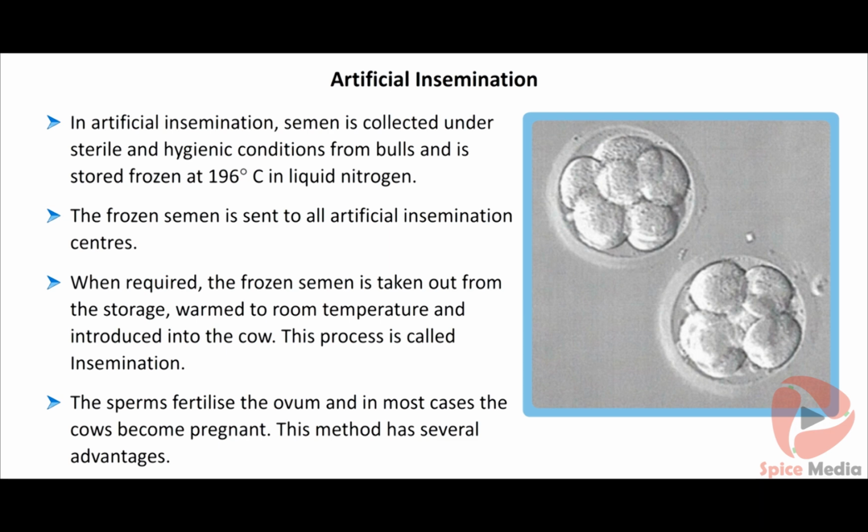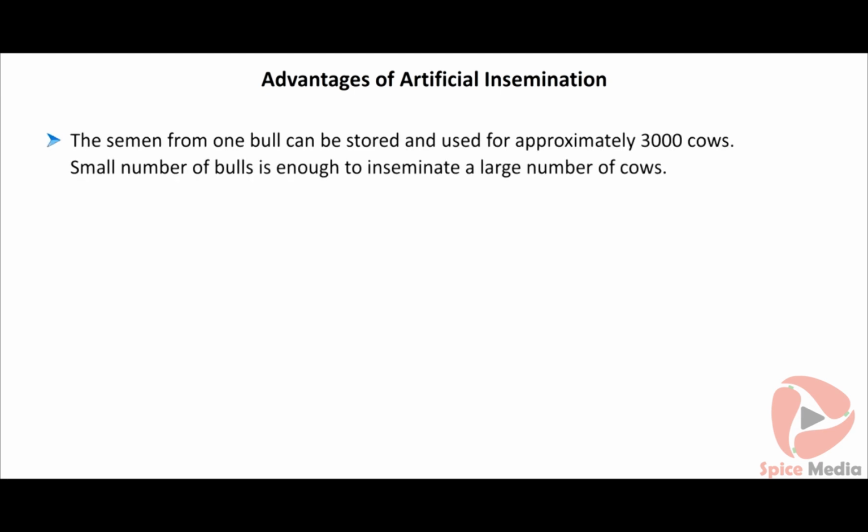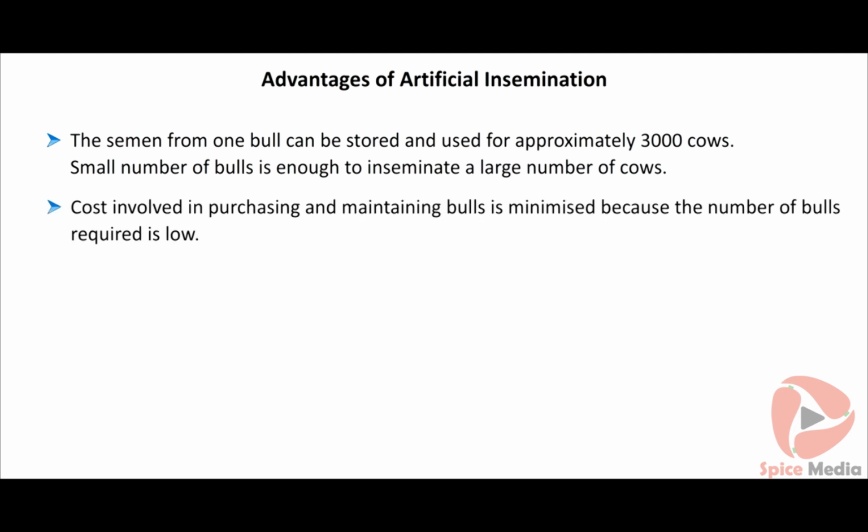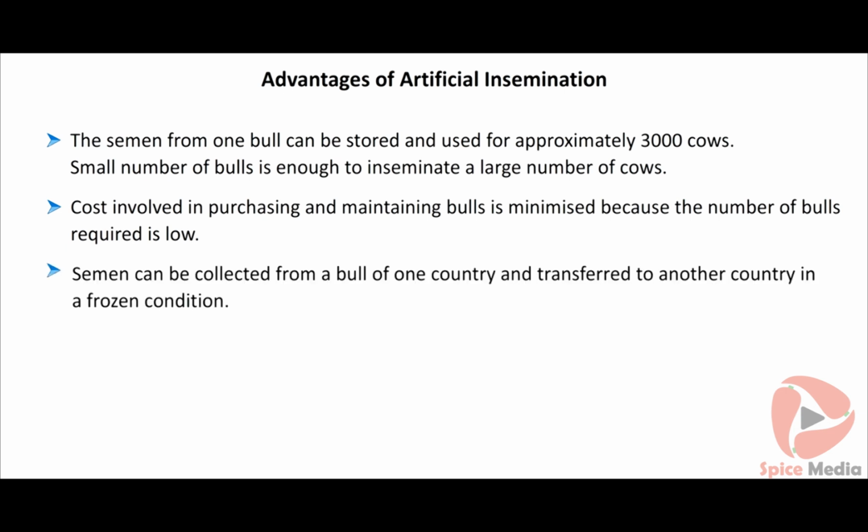This method has several advantages. Advantages of artificial insemination: the semen from one bull can be stored and used for approximately 3,000 cows. A small number of bulls is enough to inseminate a large number of cows. The cost involved in purchasing and maintaining bulls is minimized because the number of bulls required is low. Semen can be collected from a bull of one country and transferred to another country in a frozen condition.